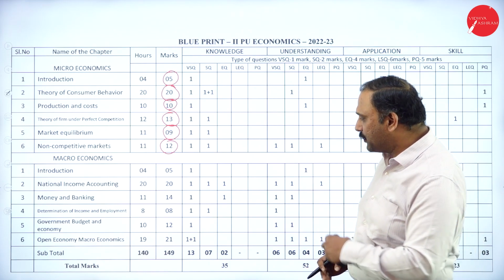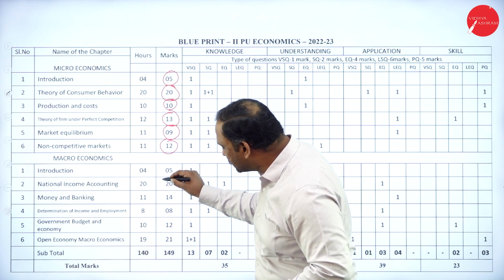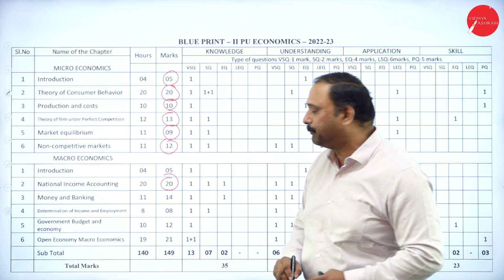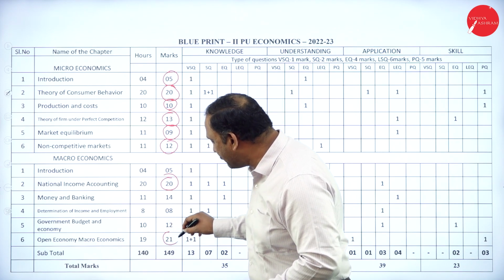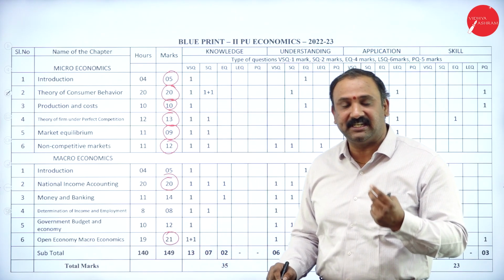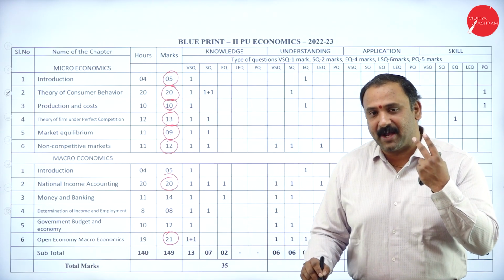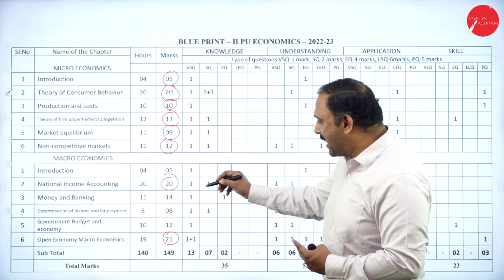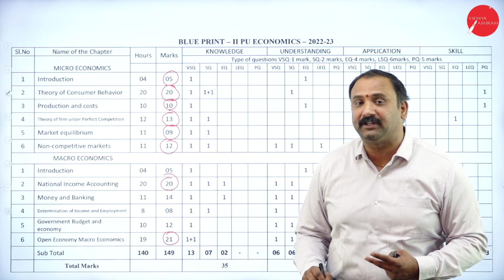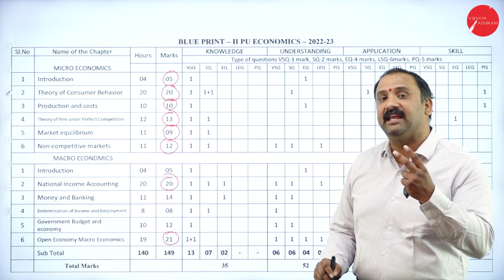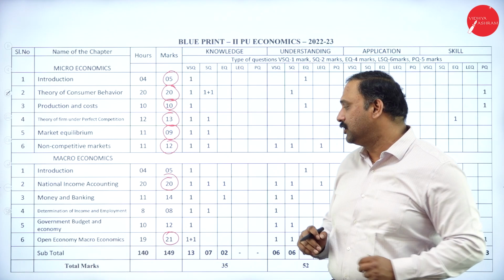Followed by, let's get on to macroeconomics and analyze. Again, the second chapter scores 20 marks completely, and not to forget the last chapter, 21 marks. You can just see that with 2 chapters you can score 41 marks. Chapter number 2 in macro and chapter number 6 in macro can get you about 41 marks, which is really important and very, very good chapters. It's quite easy to learn also.